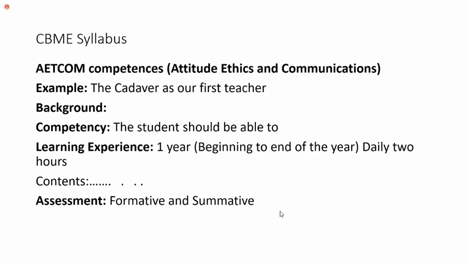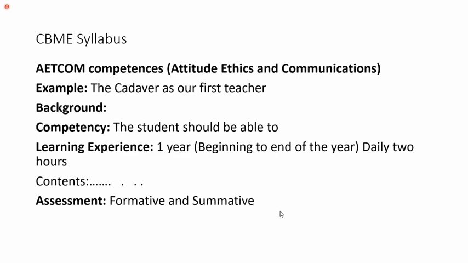So the example of the cadaver as the first teacher means that if you read the Cunningham manual, the whole manual is telling you that the body is saying: cut me, expose me, see each and every part of mine and remember the things, and that will be helpful for your whole life. That is the reason this cadaver is teaching you how you are going to deal with and treat patients throughout your life. So that is the reason the science has declared the cadaver our first teacher, right?